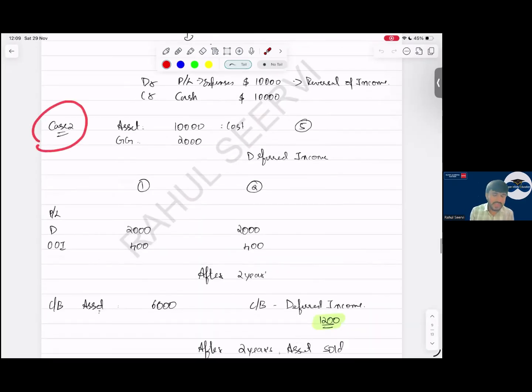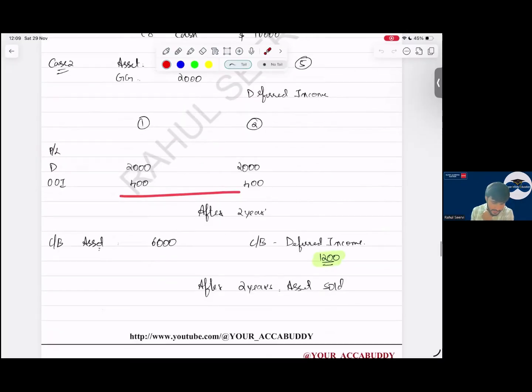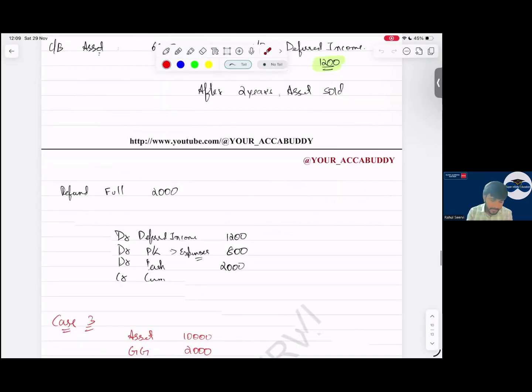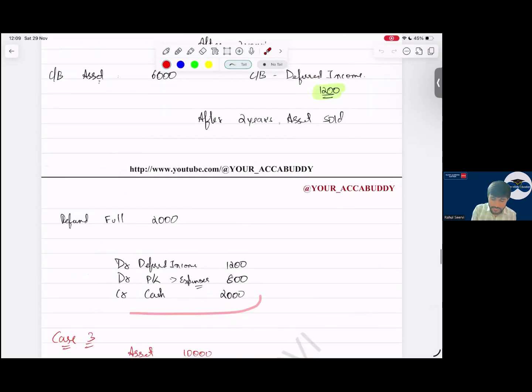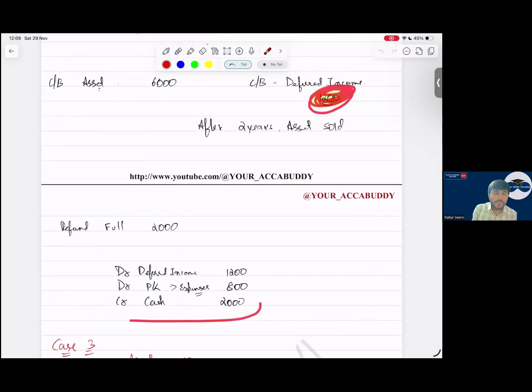Sir, we have recognized this as deferred income. For the first 2 years you have recognized this, and after 2 years the government is saying, yeah, pay back the amount. You have to pay back the amount. See what is the amount. The government is saying, pay back the full 2000. So cash is going out of 2000, and the deferred income liability was recorded because we have not taken the full 2000 into P&L as income.